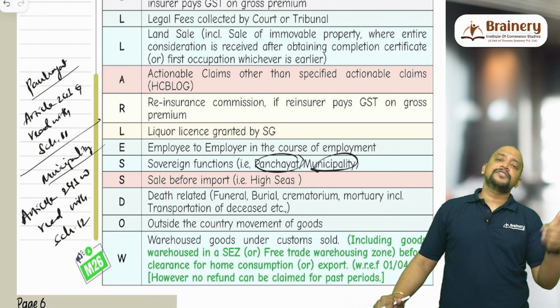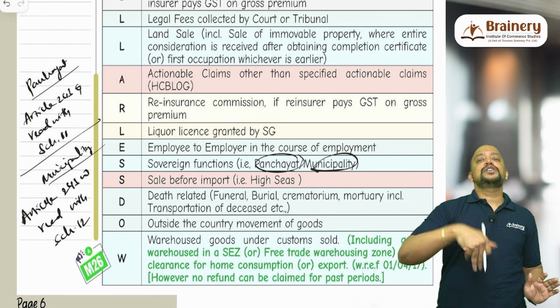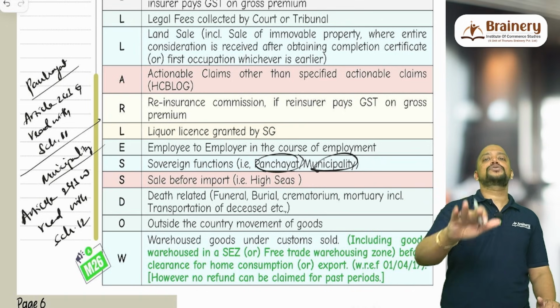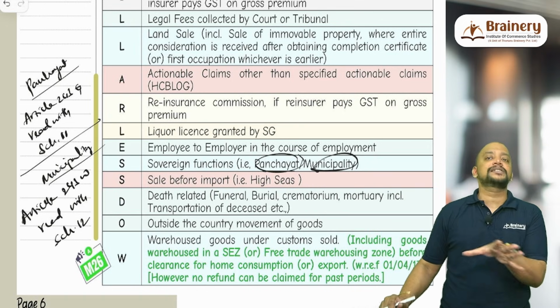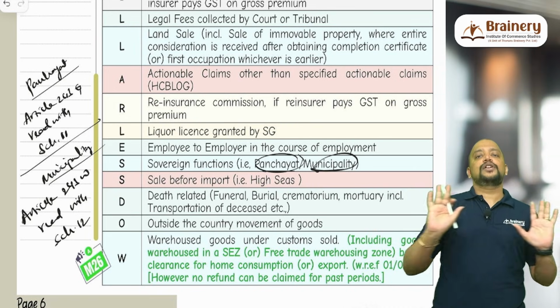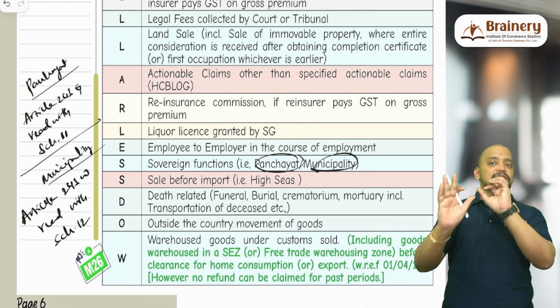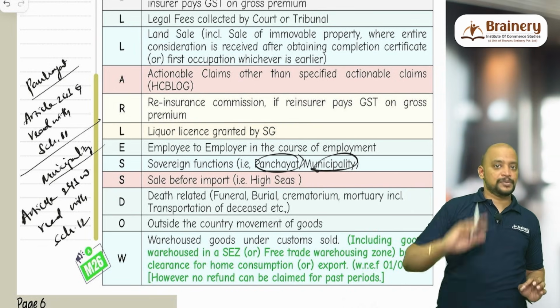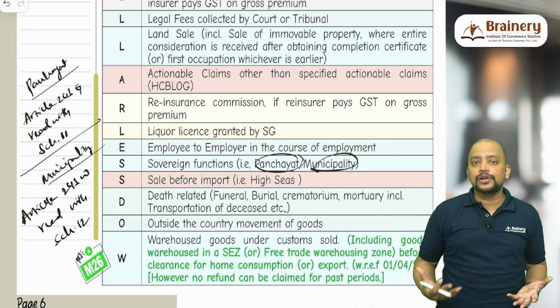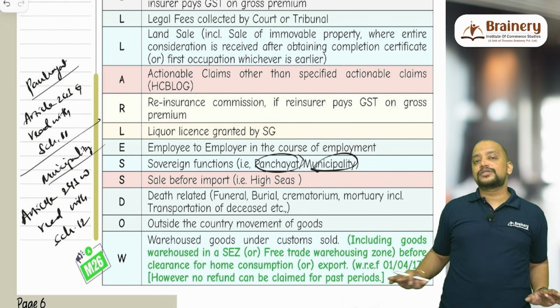Suppose I have imported for $10,000 and I am selling to you for $9,000. Then what will be taken as the assessable value under customs? $9,000 only will be taken as the assessable value, unless the customs officer rejects that value. That is, the last purchase price will be taken as the assessable value for payment of customs duty along with IGST. Now that $9,000 or $12,000, whatever I have received, will be excluded from supply.